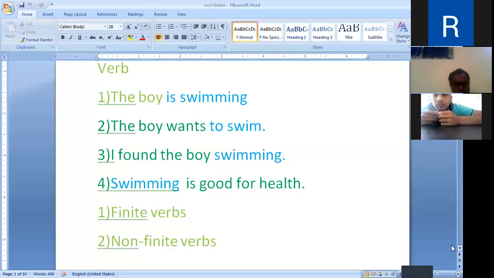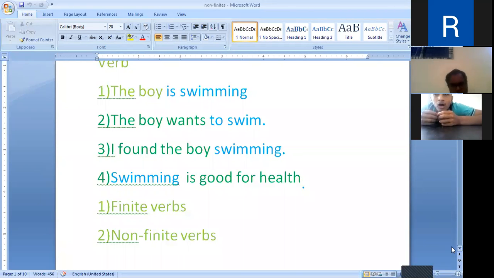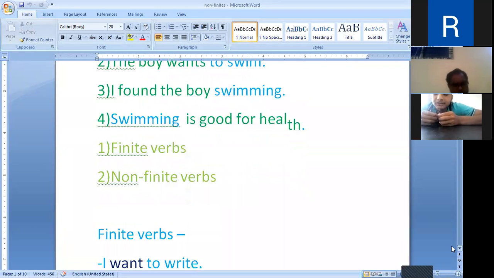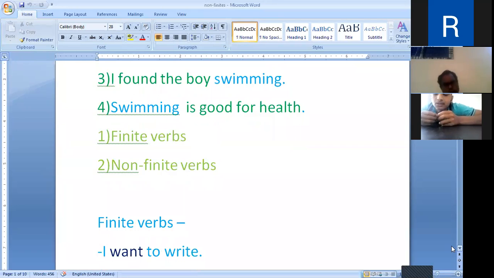Verbs are classified into finite verbs and non-finite verbs. Finite verbs: a verb which is limited by the number and person of its subject is called a finite verb.